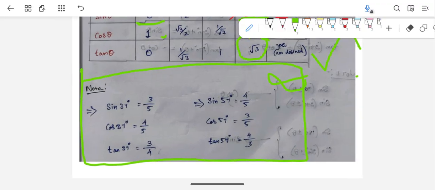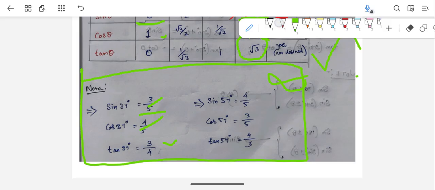So sine 37 is nothing but 3 by 5, cos 37 degrees is 4 by 5, and tan 37 means sine 37 divided by cos 37. Then tan 37 is 3 by 5 divided by 4 by 5, so the 5 will get cancelled. That's why here it is 3 by 4.